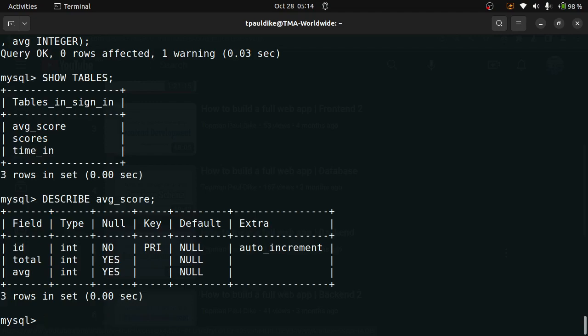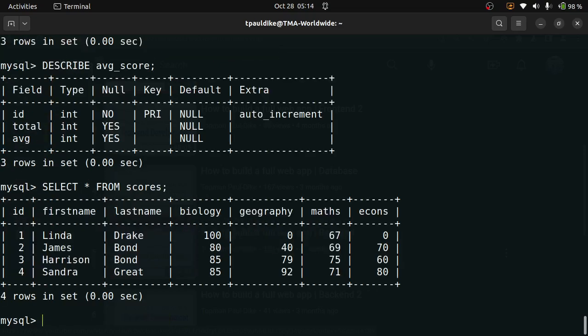Let me take this off first and show you the other table once more from where I'm getting this data. Let's get everything from scores. I don't want to hard code it. I want to generate it from this other table. So let me continue here. Insert into average score. That means insert into this other table, right?